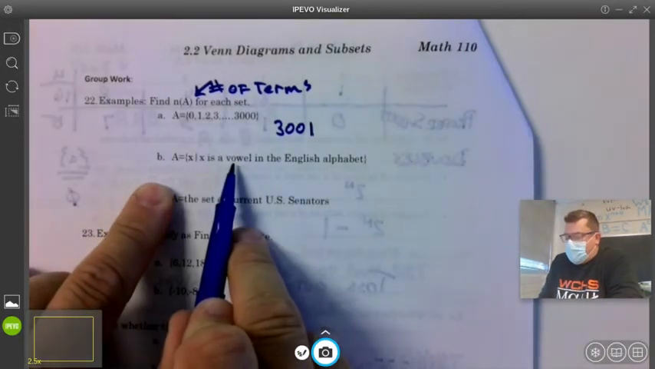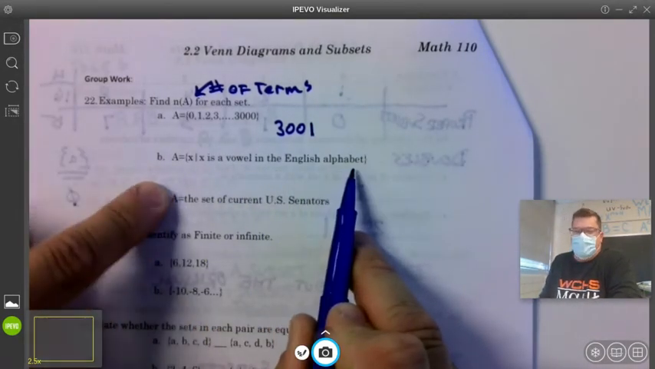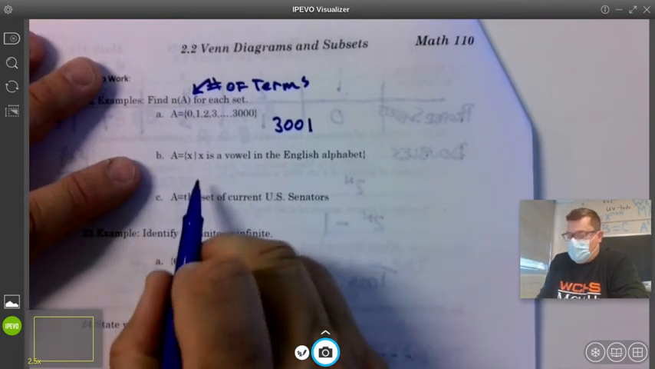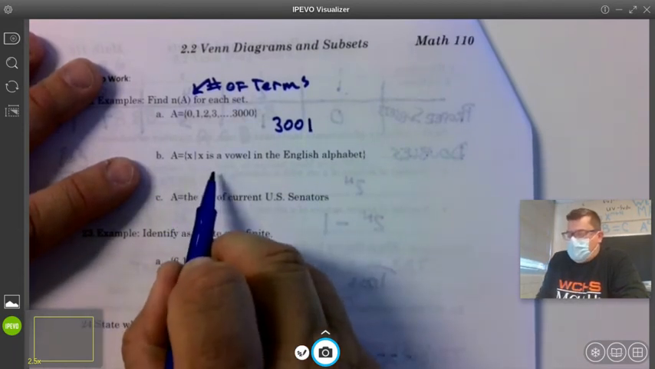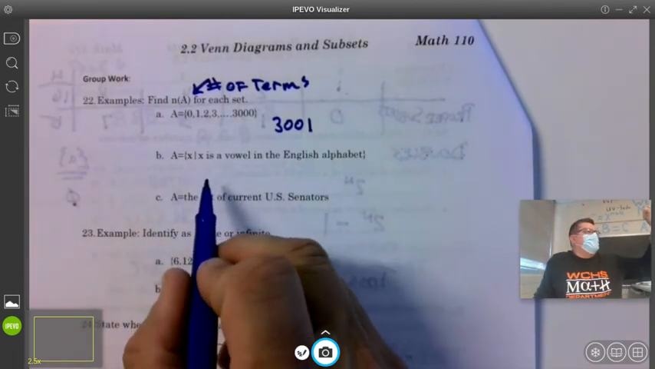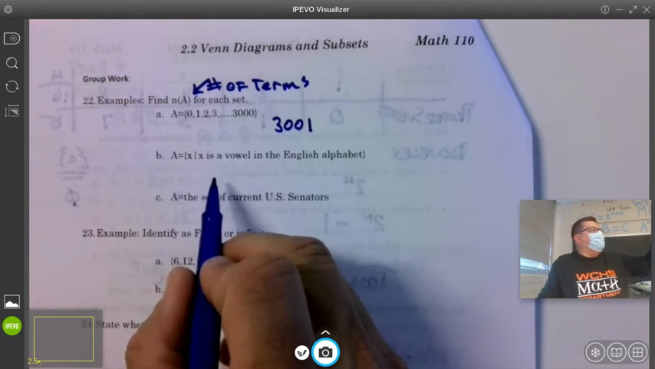X is a vowel in the alphabet. How many vowels are there? A, E, I, O, U.